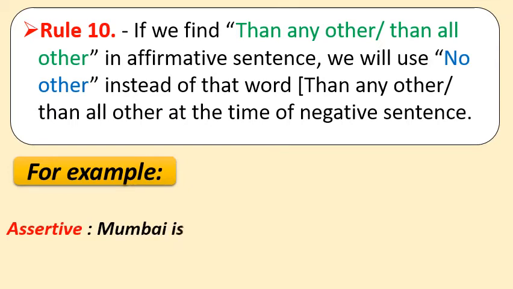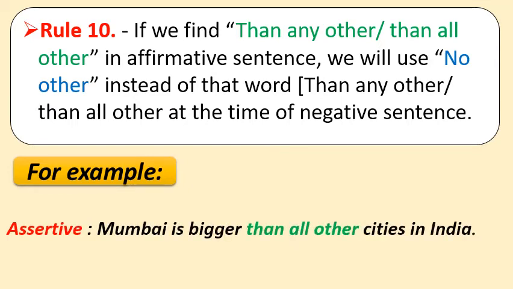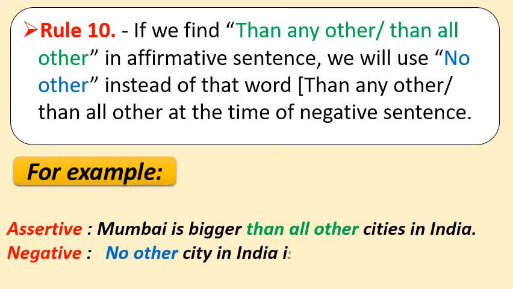The assertive sentence is: Mumbai is bigger than all other cities in India. When we convert it into a negative sentence, the sentence will be: No other city in India is as big as Mumbai. Here we have shown the comparison also by using as, big as, like this. Fine. So you have to write no other in the beginning of the sentence.